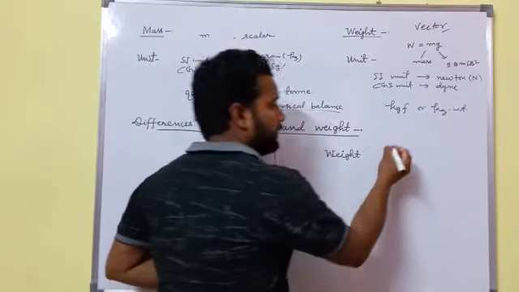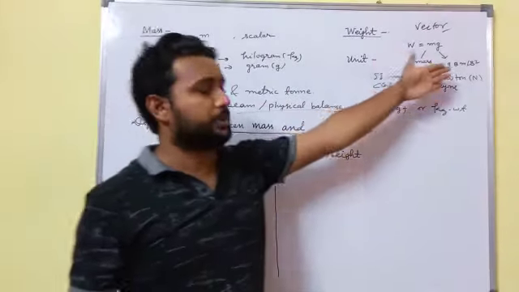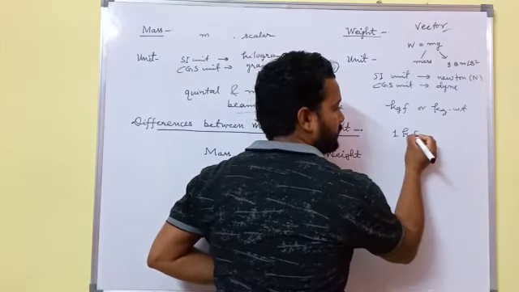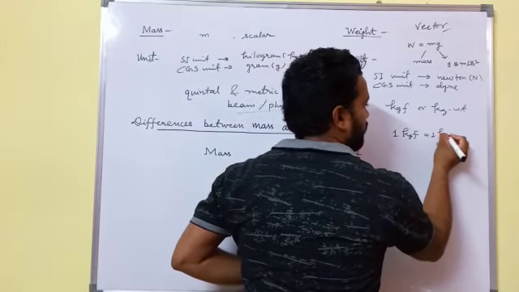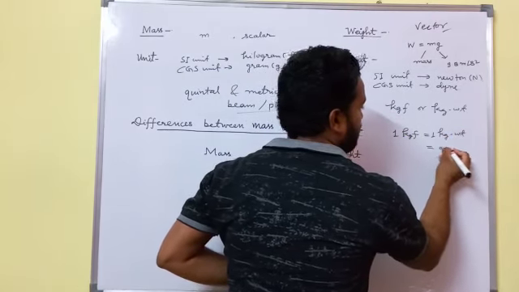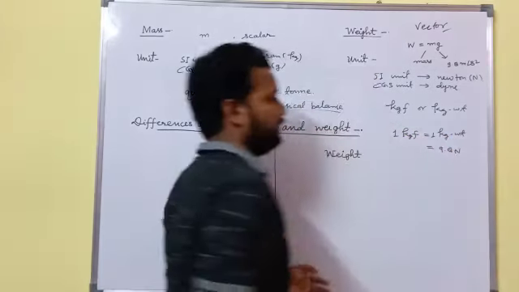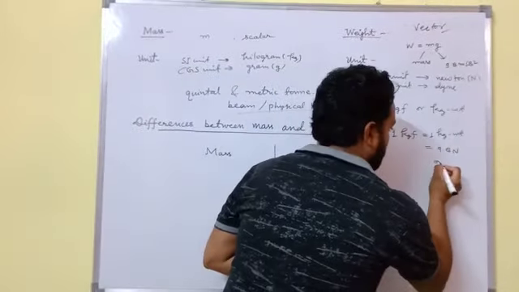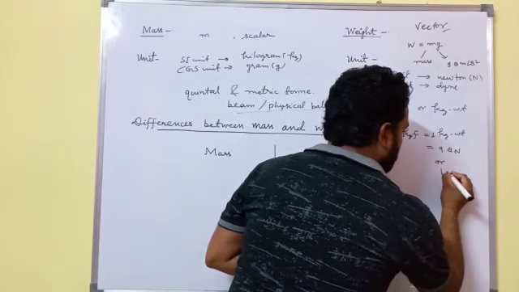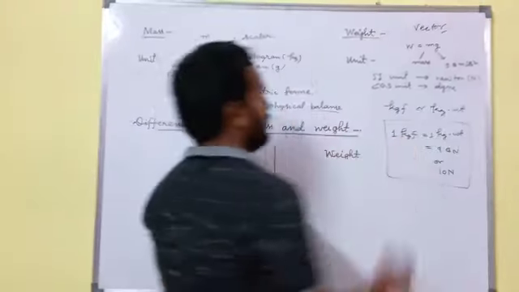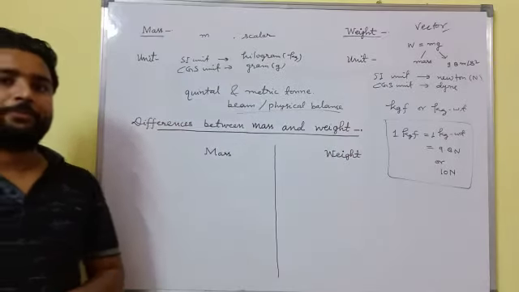The relation between kilogram force and Newton is: 1 kilogram force, or 1 kilogram weight, equals 9.8 Newton, and we can also write 10 Newton. This is the relation between kilogram force and Newton.